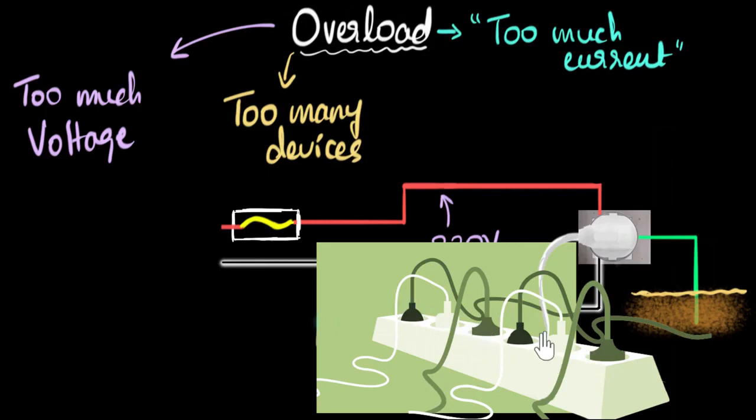Now, each of these devices is drawing some current, and therefore the total current drawn in the circuit starts increasing, right? The more devices you attach, the more current gets drawn. And again, eventually the same problem can happen. If the current drawn is just too much, more than the capacity of the wire, then we say there's an overload happening. So this time the overload happened because too many devices were attached. And that's why it's always advisable not to do this. In fact, in a lot of books and a lot of people will say this is what we call overload. Attaching too many devices, many people will say that's basically what overloading means. But this is just one of the ways to overload.